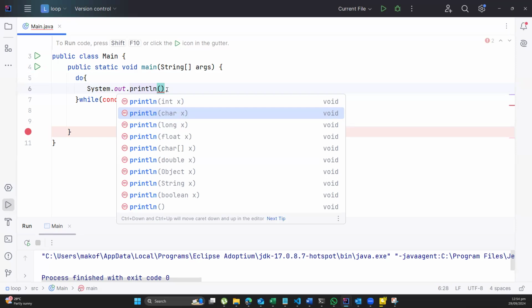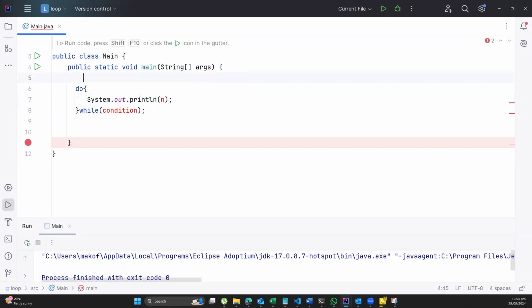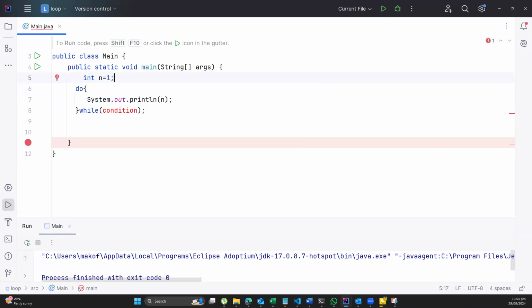Then in here, I can put in my n. Remember, we haven't created n, hence I have to say int n is equal to 1 outside here.